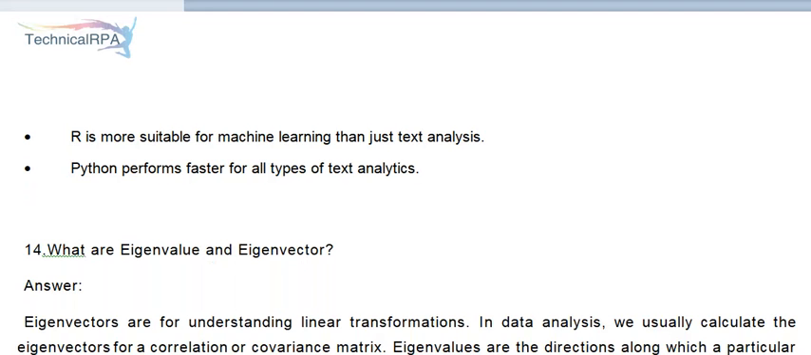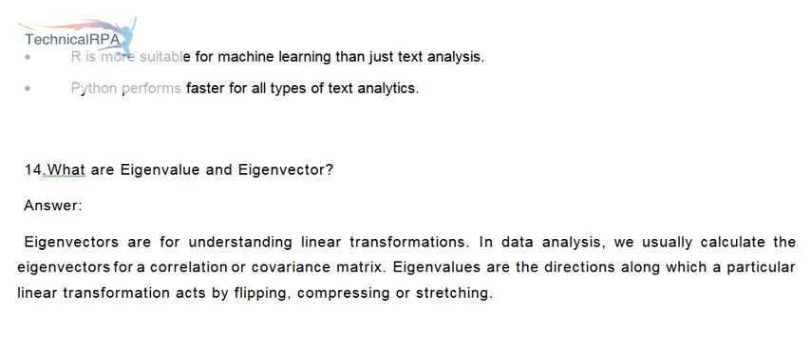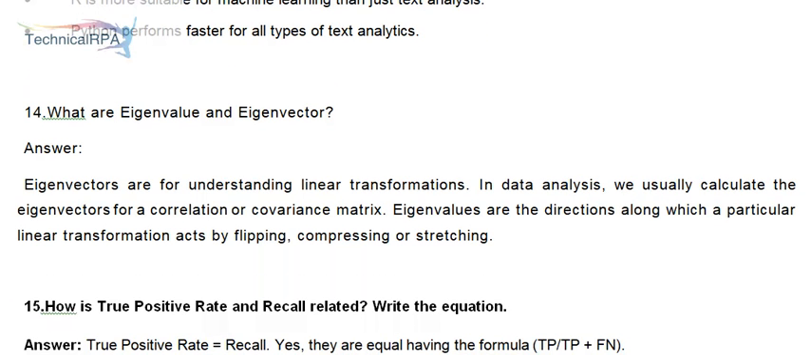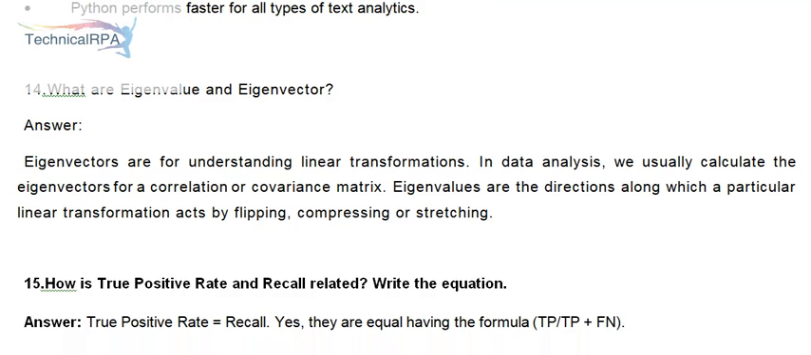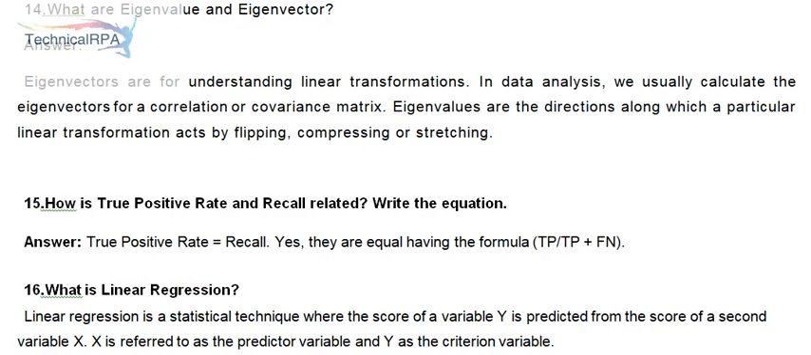14. What are eigenvalue and eigenvector? Answer: eigenvectors are for understanding linear transformations. In data analysis, we usually calculate the eigenvectors for a correlation or covariance matrix. Eigenvalues are the directions along which a particular linear transformation acts by flipping, compressing or stretching.